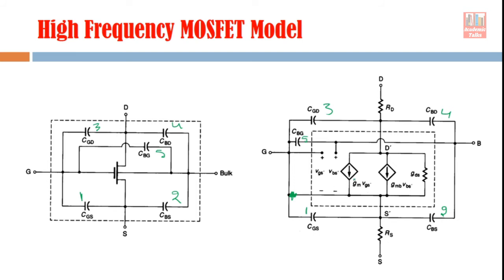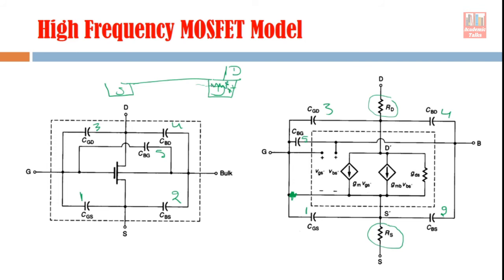One more thing, there is a component RD here, and there is a component RS here. These are the resistances offered by your drain region and source region. If you see the structure, suppose this is your drain and this is your source. This is N plus, but your terminal is here, this drain terminal. So when the current enters the drain portion, it offers some resistance.